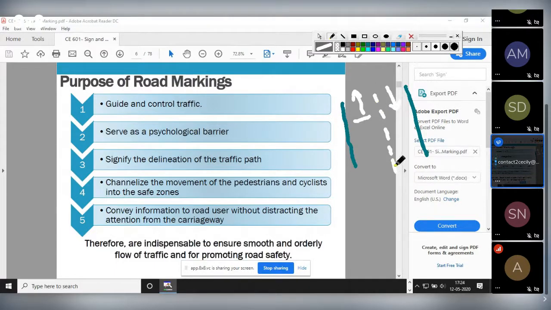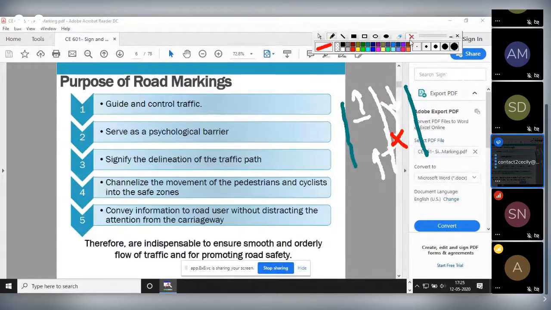In some cases this will be a continuous line. Continuous means you cannot cross this line. Suppose someone is coming and there is a slow moving vehicle that you have to overtake; you have to change the lane, come here and go that side. But if there are solid markings, that means you cannot overtake, you cannot cross this line.